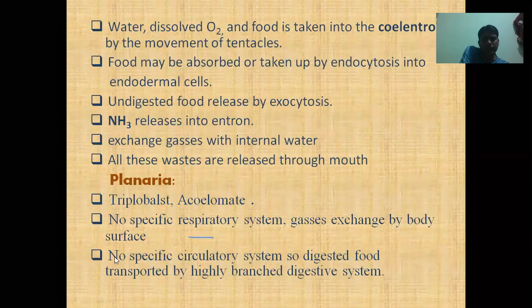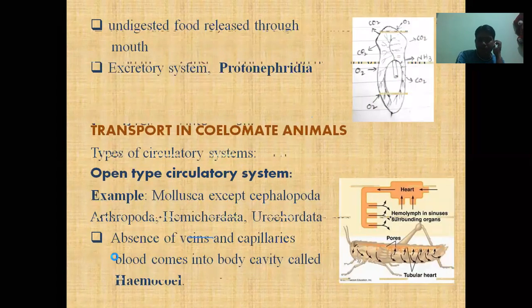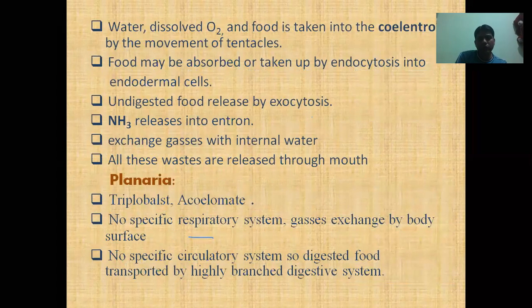And if the animal contains no body cavity, they do not contain a circulatory system. So there is no circulatory system. So digested food is directly transported by the highly branched digestive system by the contraction of the walls of the intestine.